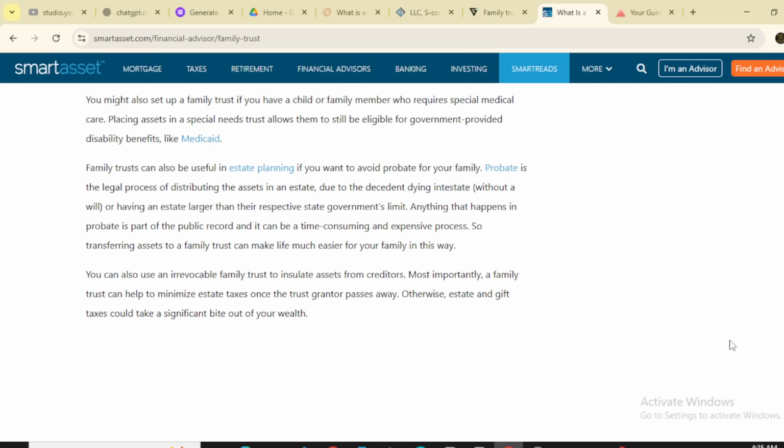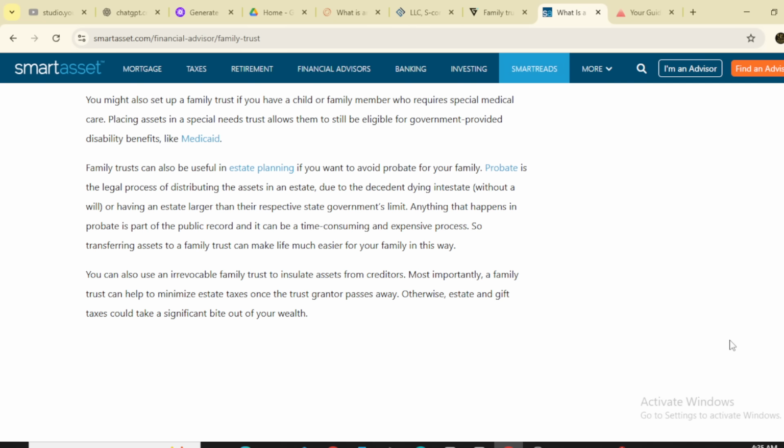Probate is the legal process of distributing the assets in the estate after the decedent dies, either without a will or with an estate larger than the respective state government's limit. Anything that happens in probate is part of the public record, and it can be a time-consuming and expensive process. So transferring assets to a family trust can make life much easier for your family.